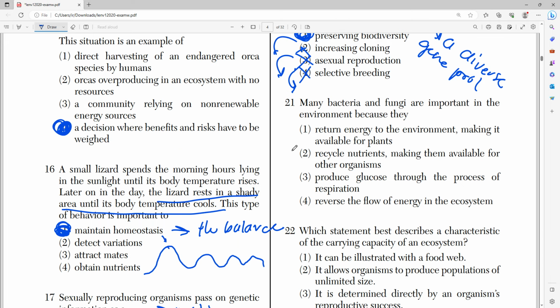21 says many bacteria and fungi are important in the environment because they do what? Well, fungi and bacteria are decomposers, right? And the main purpose of decomposers is to recycle nutrients and make them available for other organisms, right? So let's just say this is a dead animal. Decomposing bacteria would probably start eating at it, right?